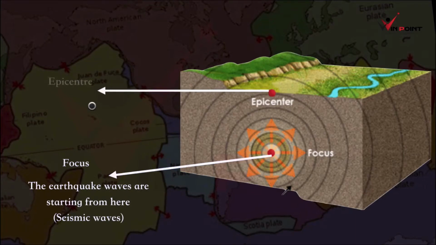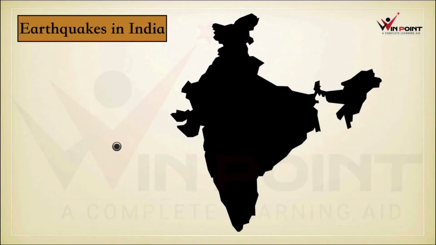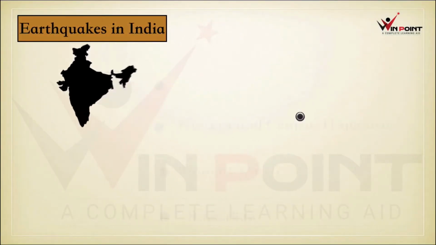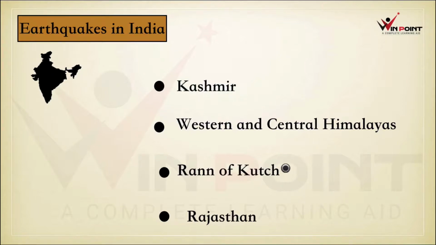This point is known as epicenter, the point above the focus. Earthquakes in India: Kashmir, Western and Central Himalayas, Rann of Kutch, Rajasthan. These are the main places of earthquakes in India.